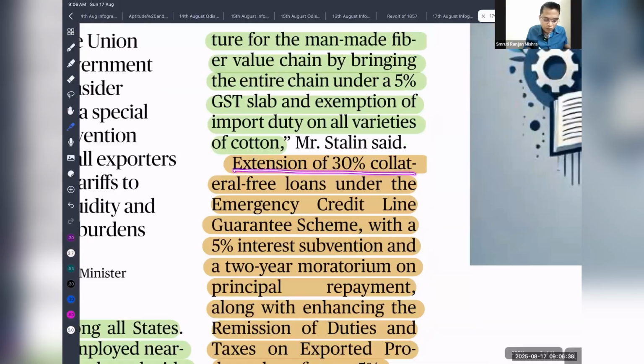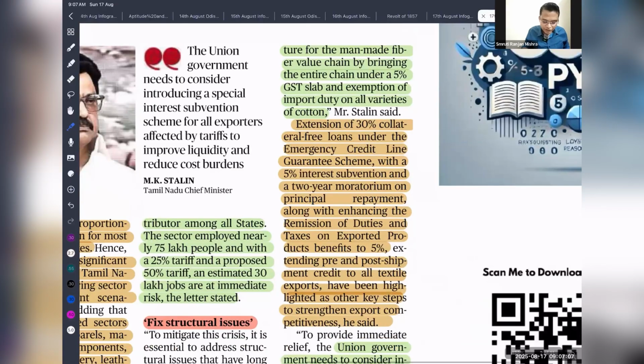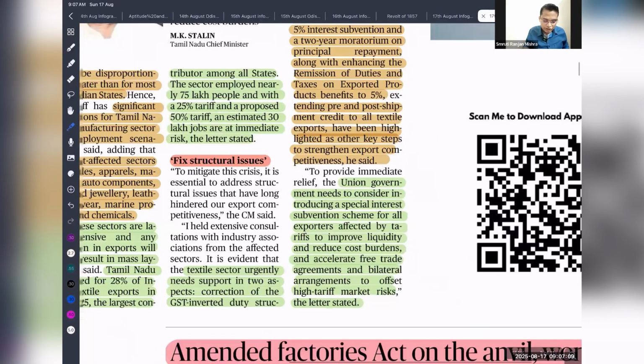Extension of 30% collateral-free loan under the emergency credit line guarantee scheme. So during COVID-19 time, we provided the emergency credit line guarantee schemes to the MSME sector. So we need to extend that, with a 5% interest subvention for a 2-year moratorium. For example, let's say the interest rate is 10%. If we are providing 5% interest subvention, that means the farmer or the MSME has to pay only 5% of the interest. Okay, the rest will be paid by the government. So these are a few initiatives that need to be taken to overcome these challenges.